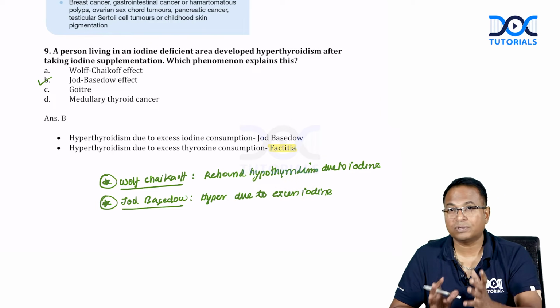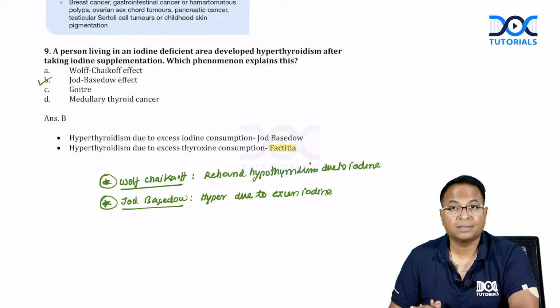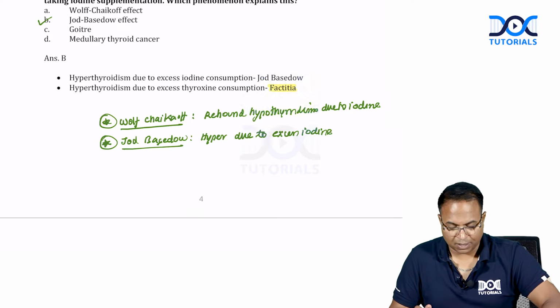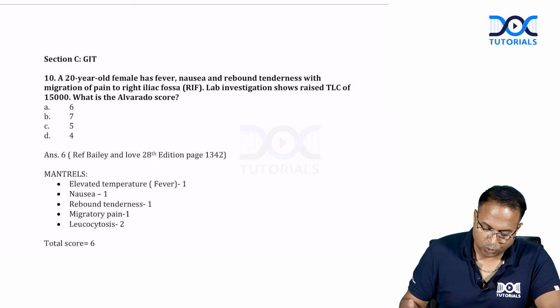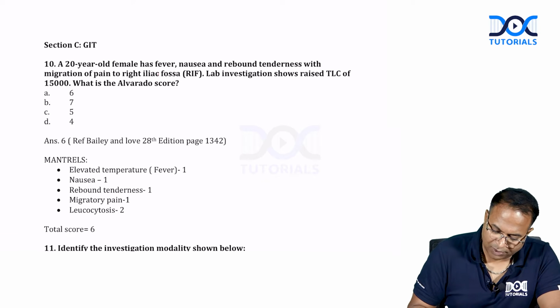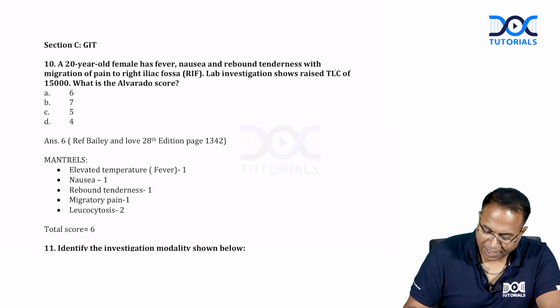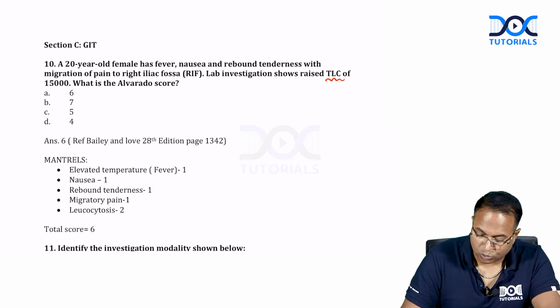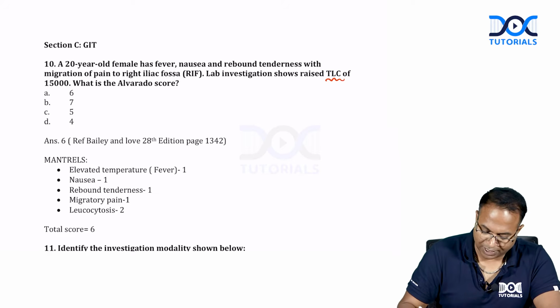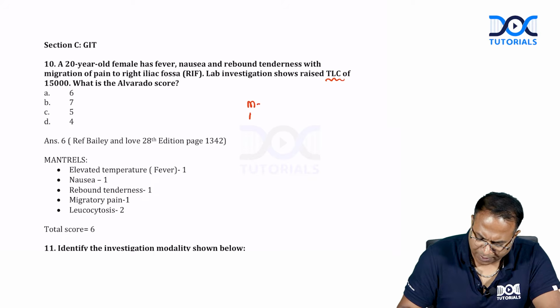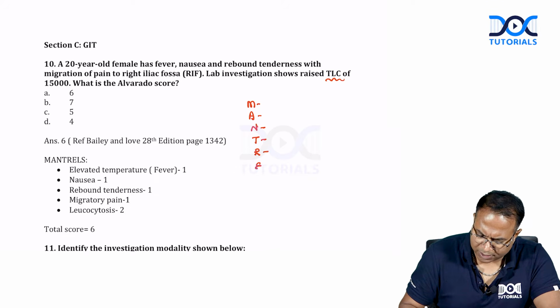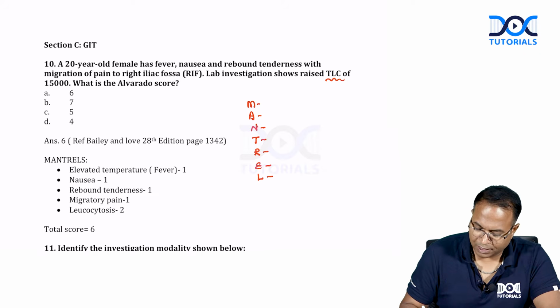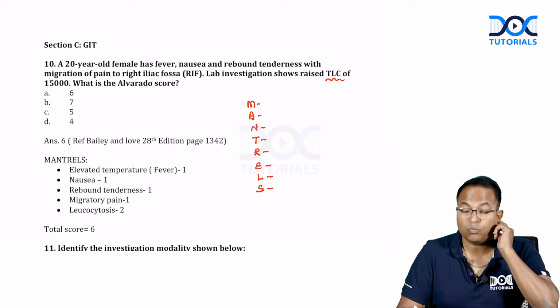So equally we had a few questions from head and neck, thyroid and breast topics. Now we will go to the GIT. A 20-year-old female has fever, nausea, rebound tenderness with the migration of pain to right iliac fossa. Laboratory investigation shows leukocyte count elevated. What is the Alvarado score? You know the Alvarado score very well. The mnemonic is MANTRALS: Migratory pain, anorexia, nausea, tenderness, rebound tenderness, elevated temperature, leukocytosis, shift of neutrophils to left.